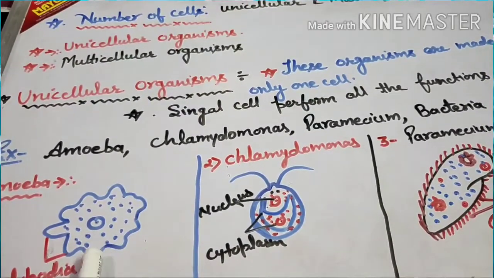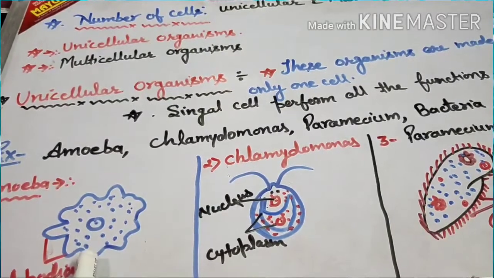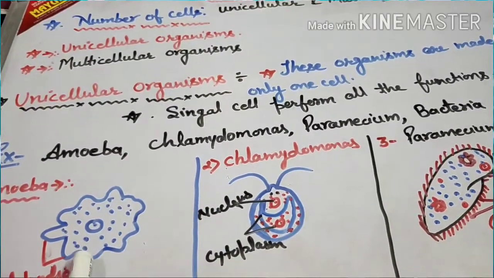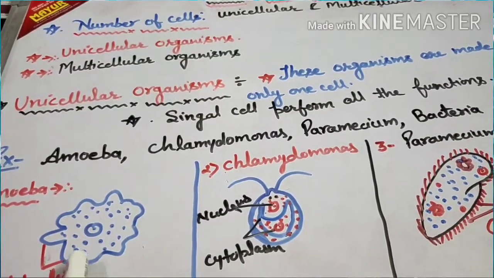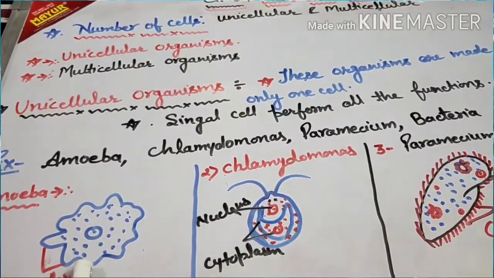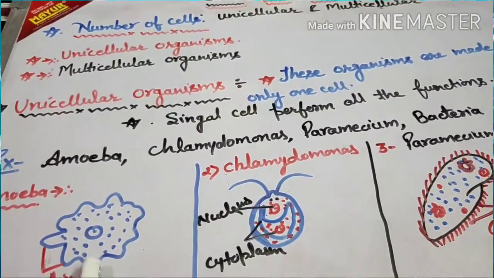This one cell helps the amoeba to move. It also helps the amoeba to eat food. It also helps to excrete the waste product. So everything is taken care of by the single cell.